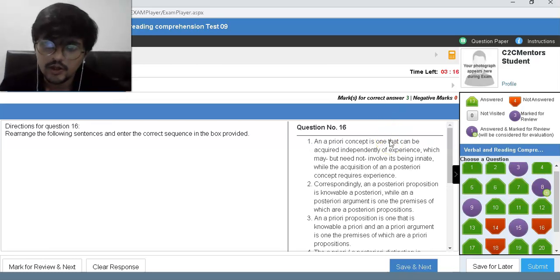Is one that can be acquired independently of but need not involve its being in it, while the acquisition of an a posteriori concept requires experience.